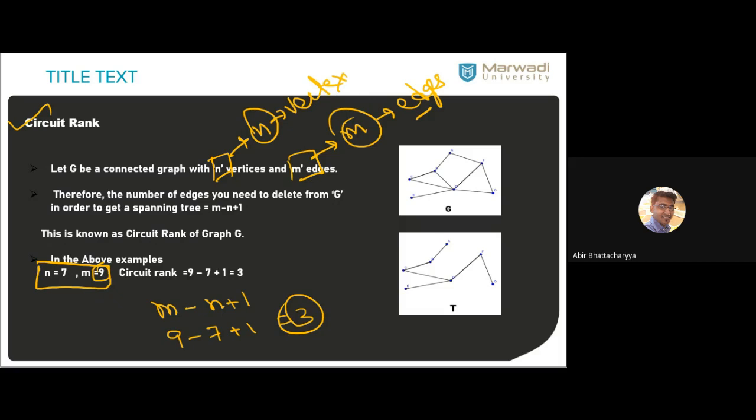Okay, tell me. More than one spanning tree for a graph. Yeah.